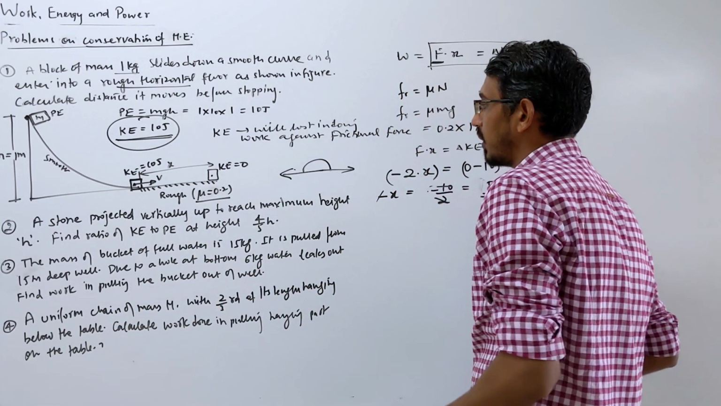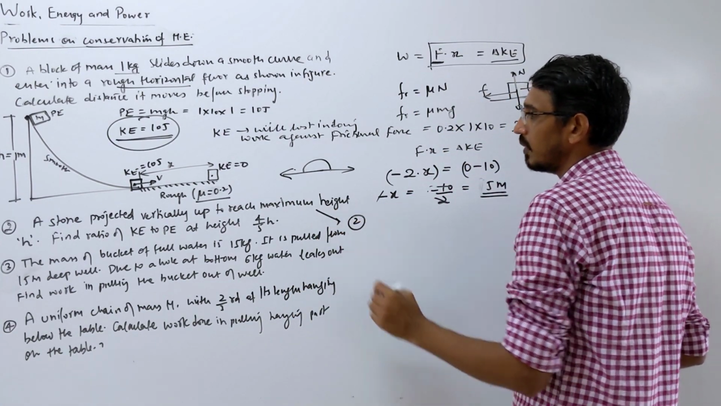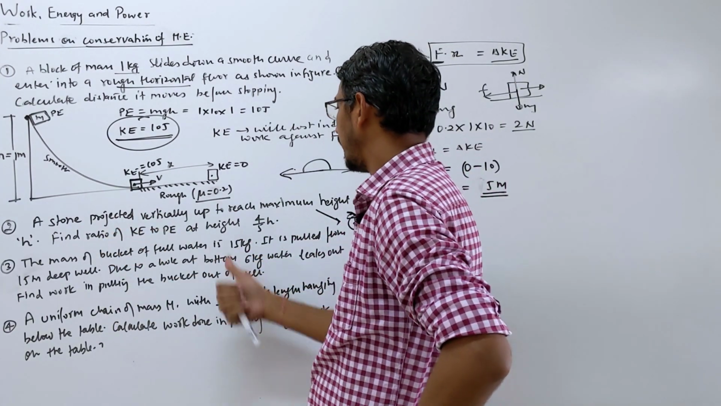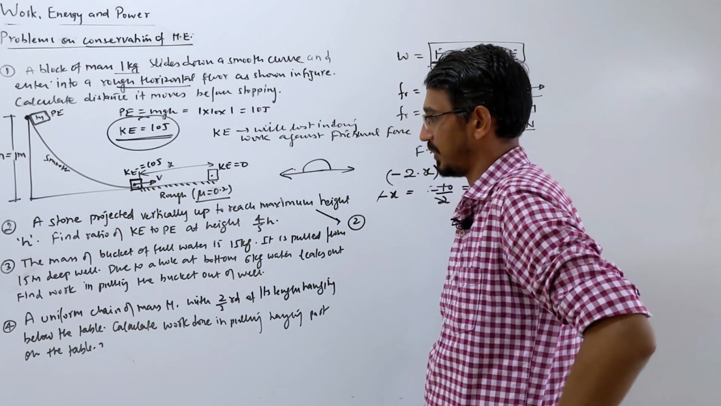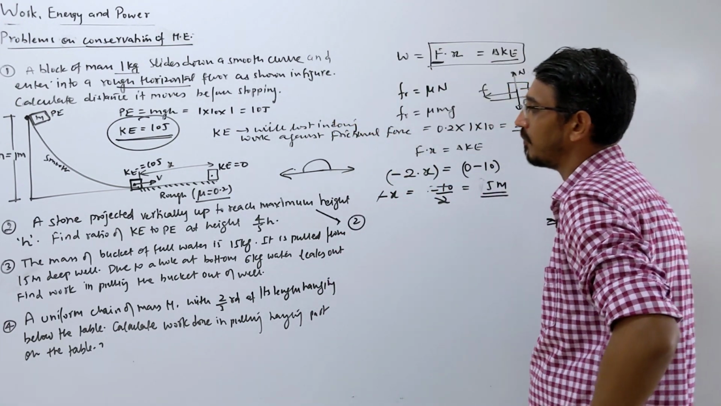Okay, now look at the second problem. This is problem number 2. A stone is projected vertically up to reach a maximum height of h. Find the ratio of kinetic to potential energy at a height of 4 by 5 of h.